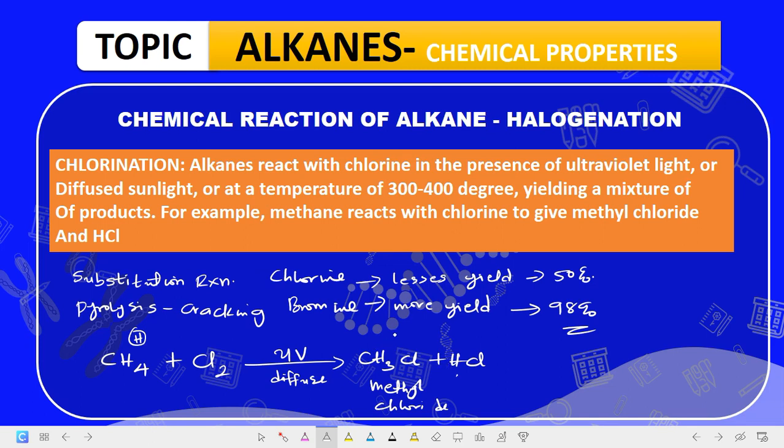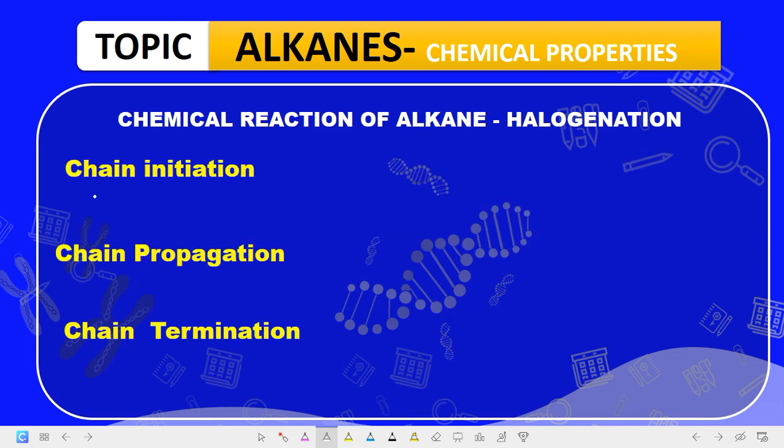So let's look at the steps that help us arrive at this point, because this reaction is a chain reaction. It doesn't just stop once, it's a continuous process, and it takes a number of steps in order to reach this point. Let's look at the steps in this reaction. We have three steps. We have the chain initiation step.